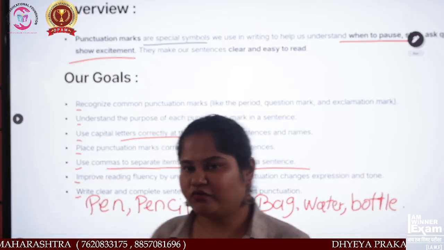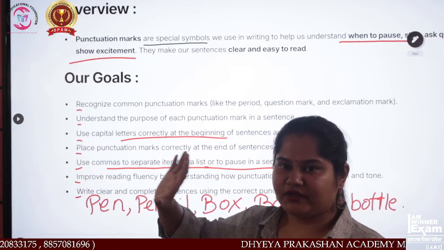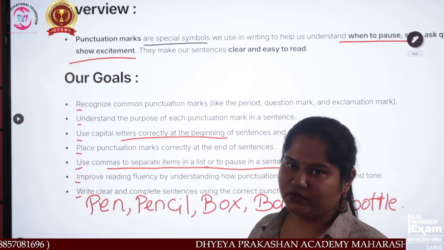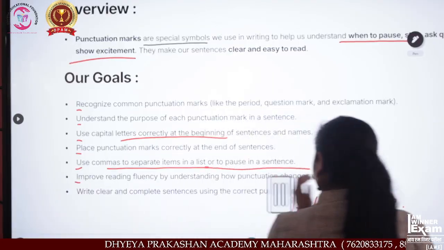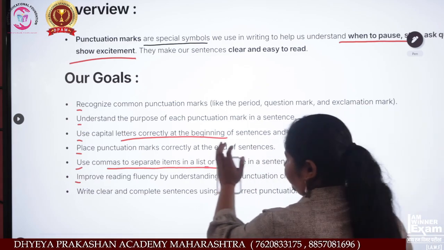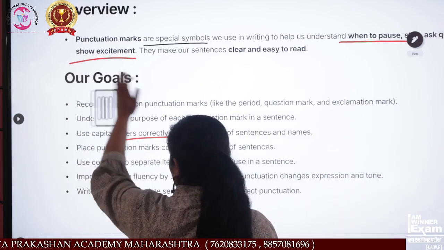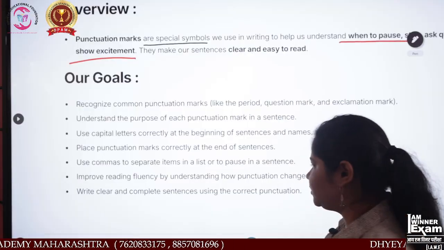No. So while listing words or listing a group of any particular things, what will you use? You will use a comma. Okay. Now see, we will be taking examples also, but now this is just for your understanding. Okay. Now see, another one is what?